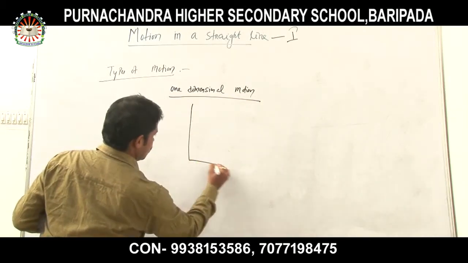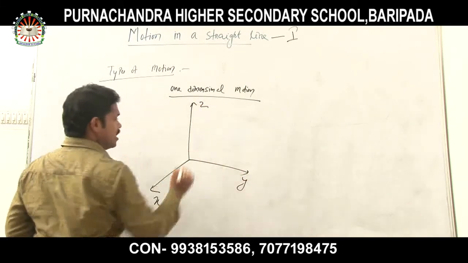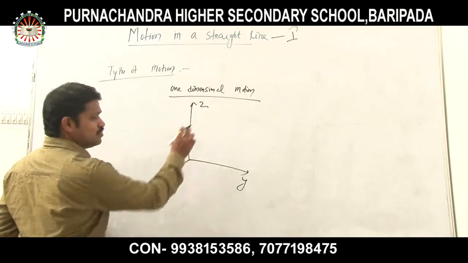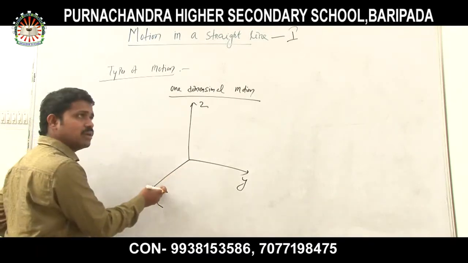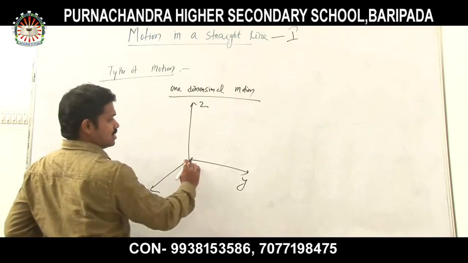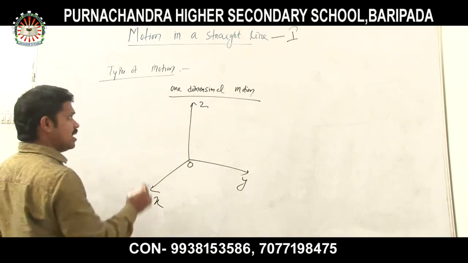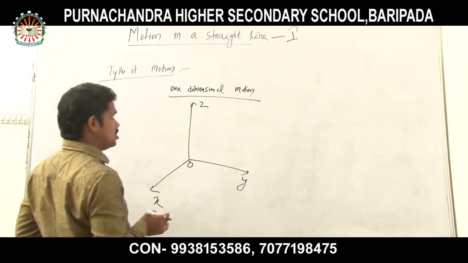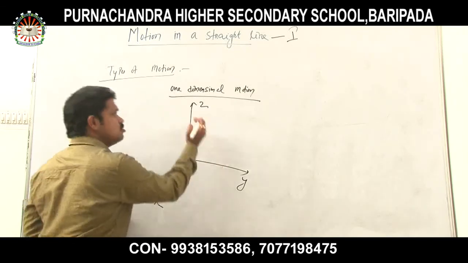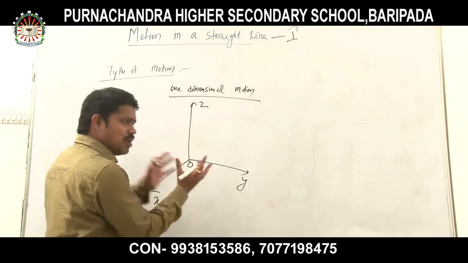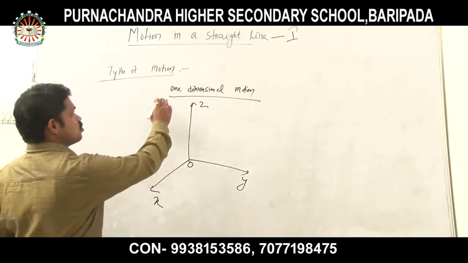So again I will draw that coordinate system. This is x, this is y, this is z. So if the object is moving either along the x, or along the y, or along the z, then that type of straight line motion is called one-dimensional motion, because this is one dimension, this is one dimension, this is one dimension. And if all are accumulated, then there is three dimension. Understood all of you? Okay, so this is one-dimensional motion.